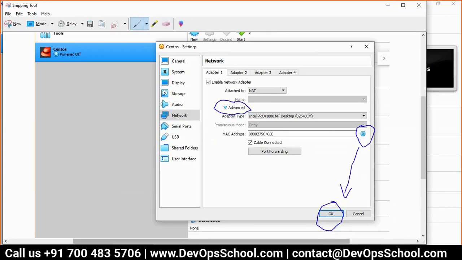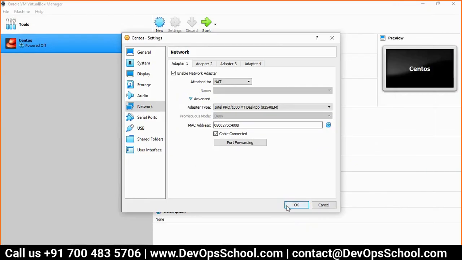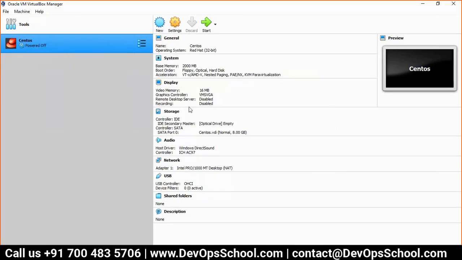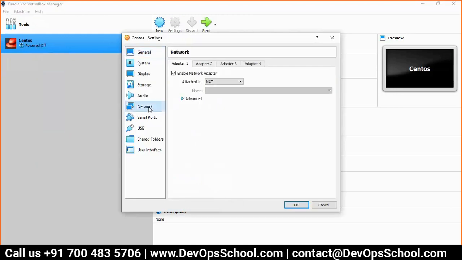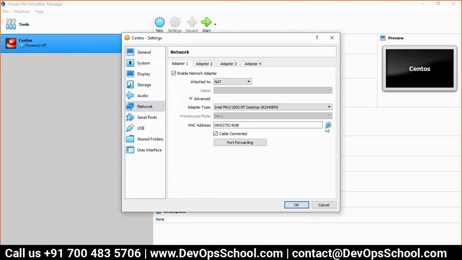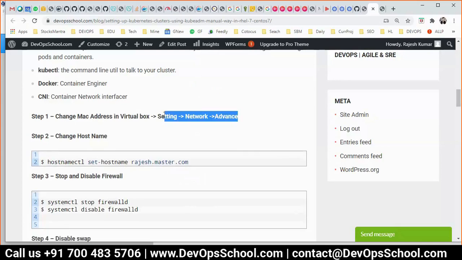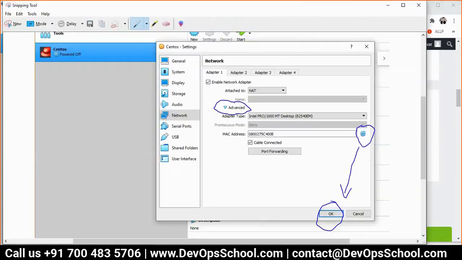Can you please repeat one more time? Okay, see here, this is the VM. Sir, do not do it in parallel, because it will get too late. By lunch time I want to be able to finish. So just look at it first. I'll share every instruction through a document file. Go to the VM, stop the VM, Settings, Network, Advanced, refresh it. That's all. Change it. Step number 1 is done. I'll paste this image over there so you will not get confused.